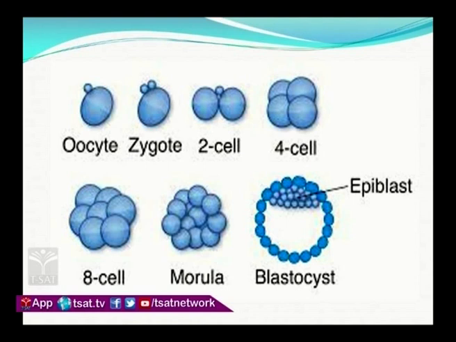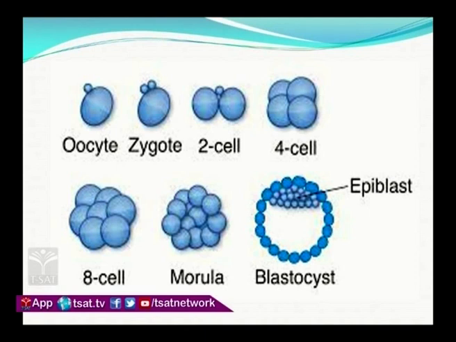It has a nucleus, called the syncaryon, which is the result of fusion of the sperm cell and ovum. After that, cleavages occur in the zygote. Those cleavages lead to the formation of 2 cells, 4 cells, 8 cells, and many cells.